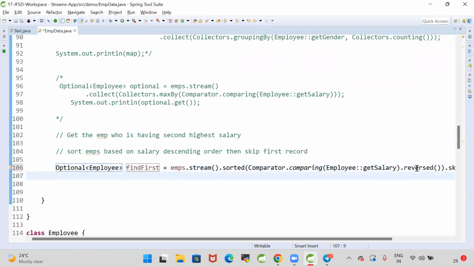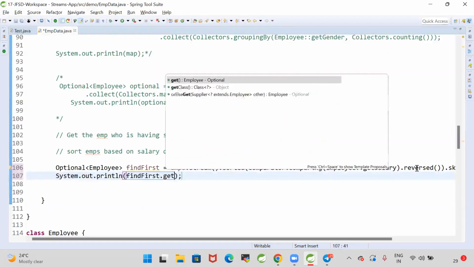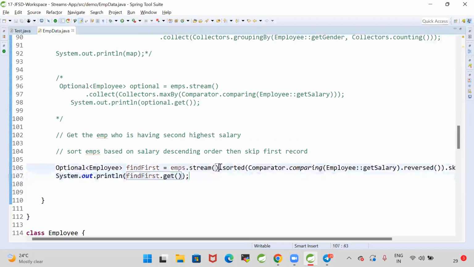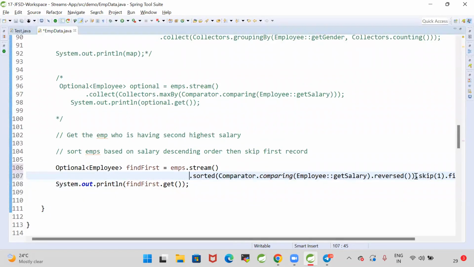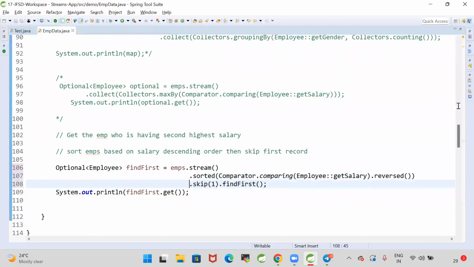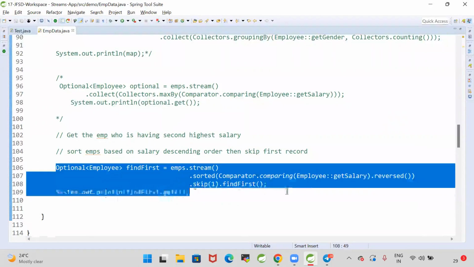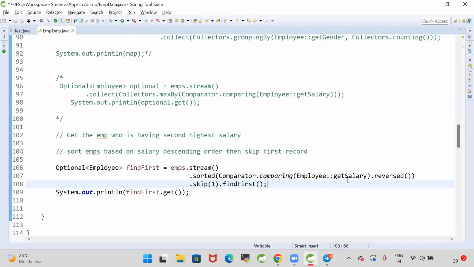It will give me an Optional object. System.out.println(findFirst.get()). This is the logic we can write in order to get the employee who has the second highest salary. If you want to get the third highest salary, then you can skip 2. Then the first 2 records will go, and the third highest salary employee will come. Understand? Are you clear with my point?